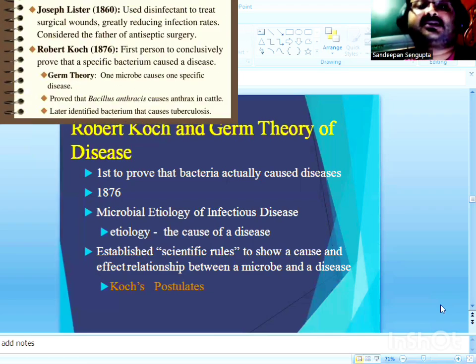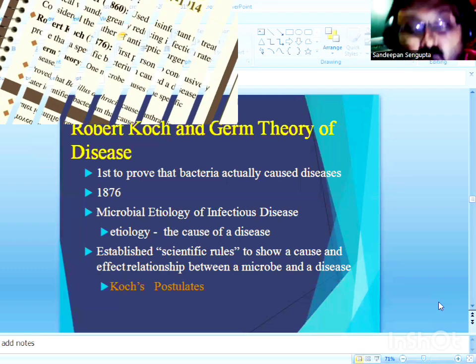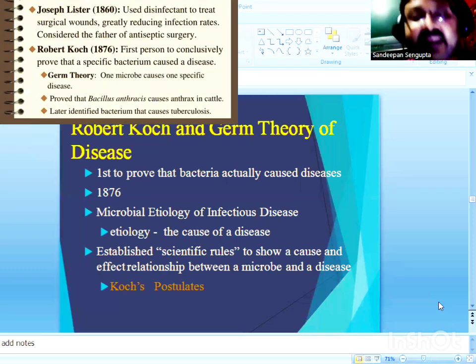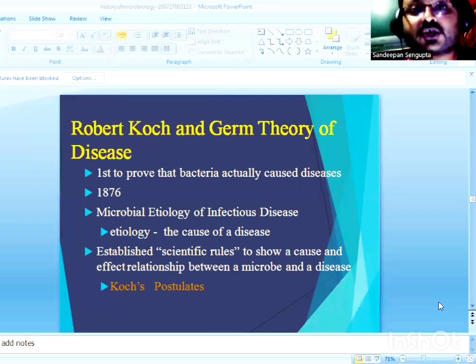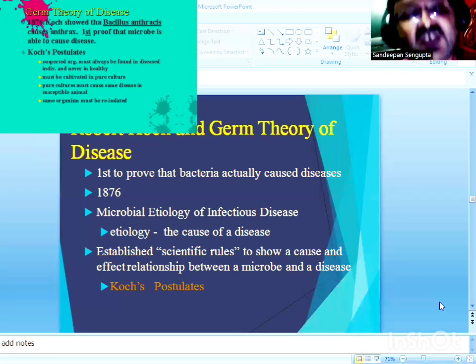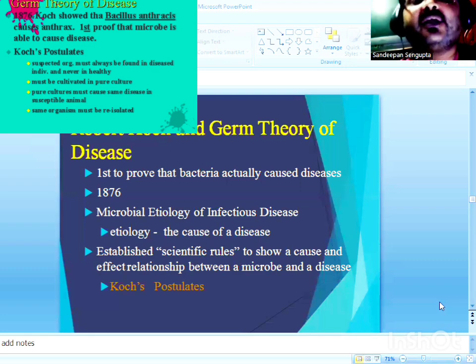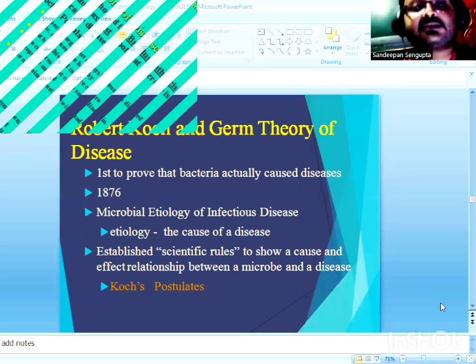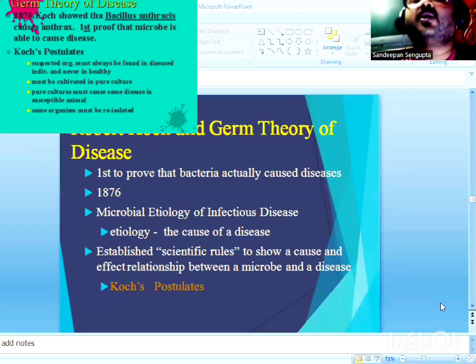Now, another major contribution of Koch was perfecting the technique of making solid media using gelatin as a solidifying agent. So Koch popularized the use of gelatin as a solidifying agent to prepare solid media plates under laboratory conditions for growing microbes. But the most important and most noteworthy contribution of Robert Koch was his findings reported as the germ theory of disease.